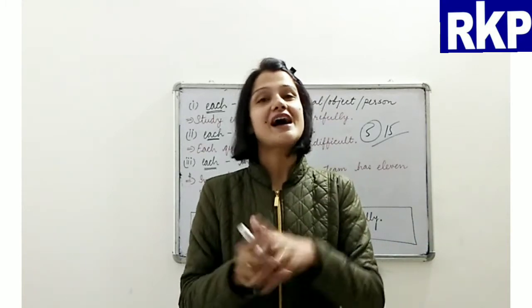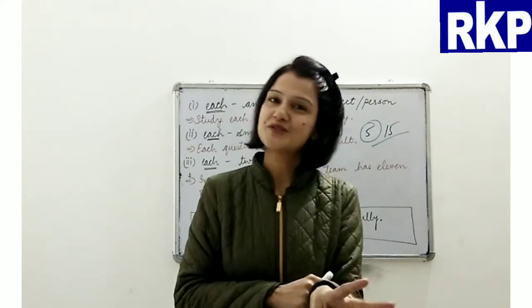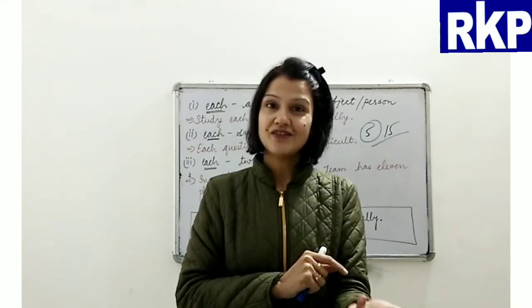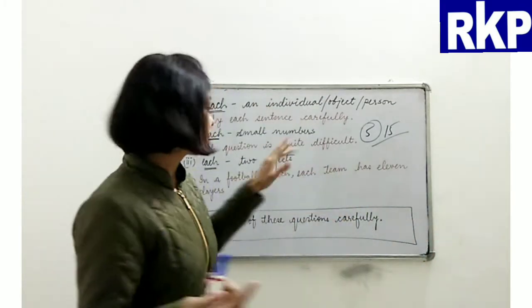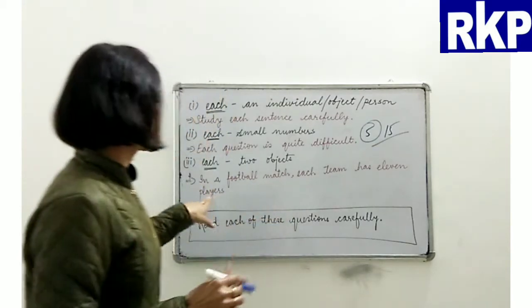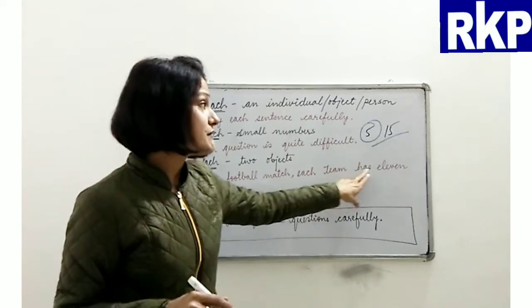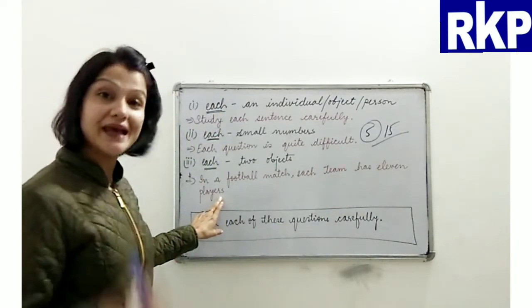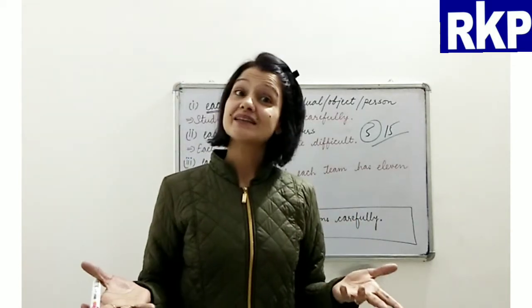But when there are only two persons or two things, in that case also we can use each. Have a look at this sentence and I am sure you will understand. In a football match, each team has 11 players. Now, in a football match, how many teams are there?